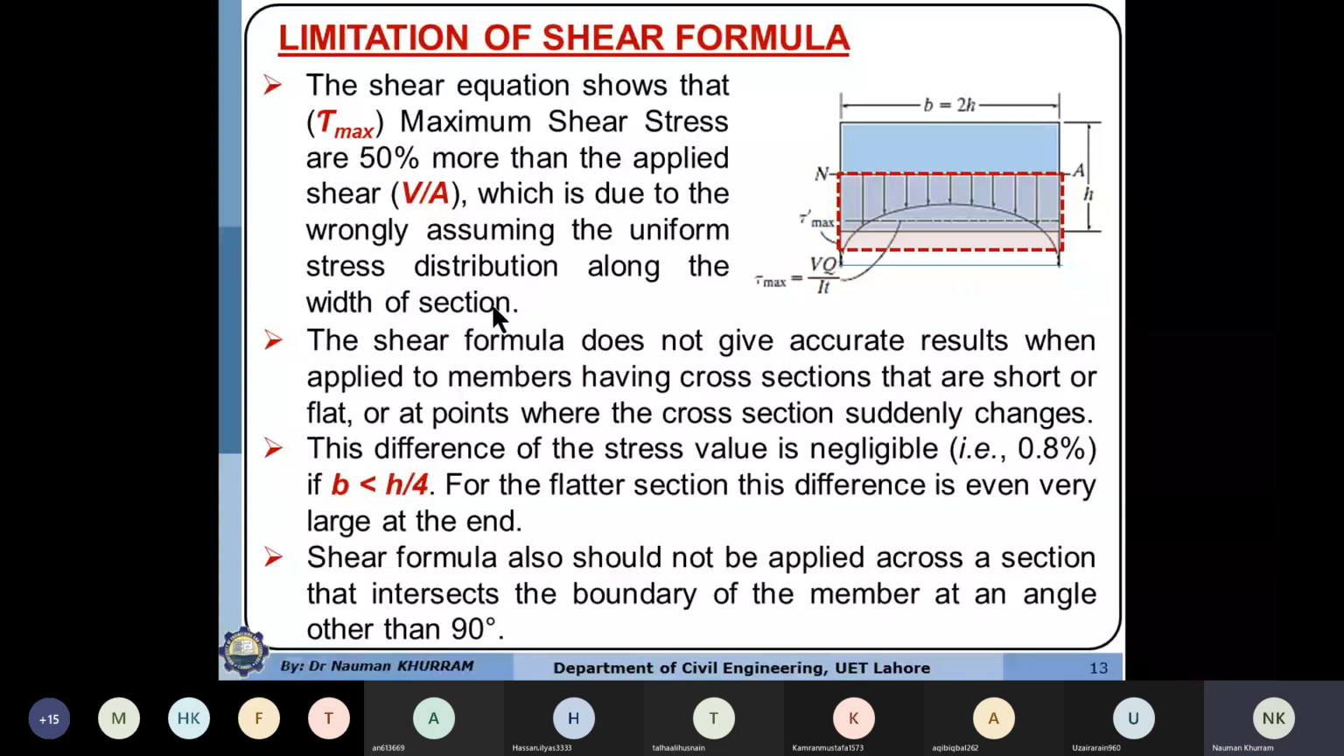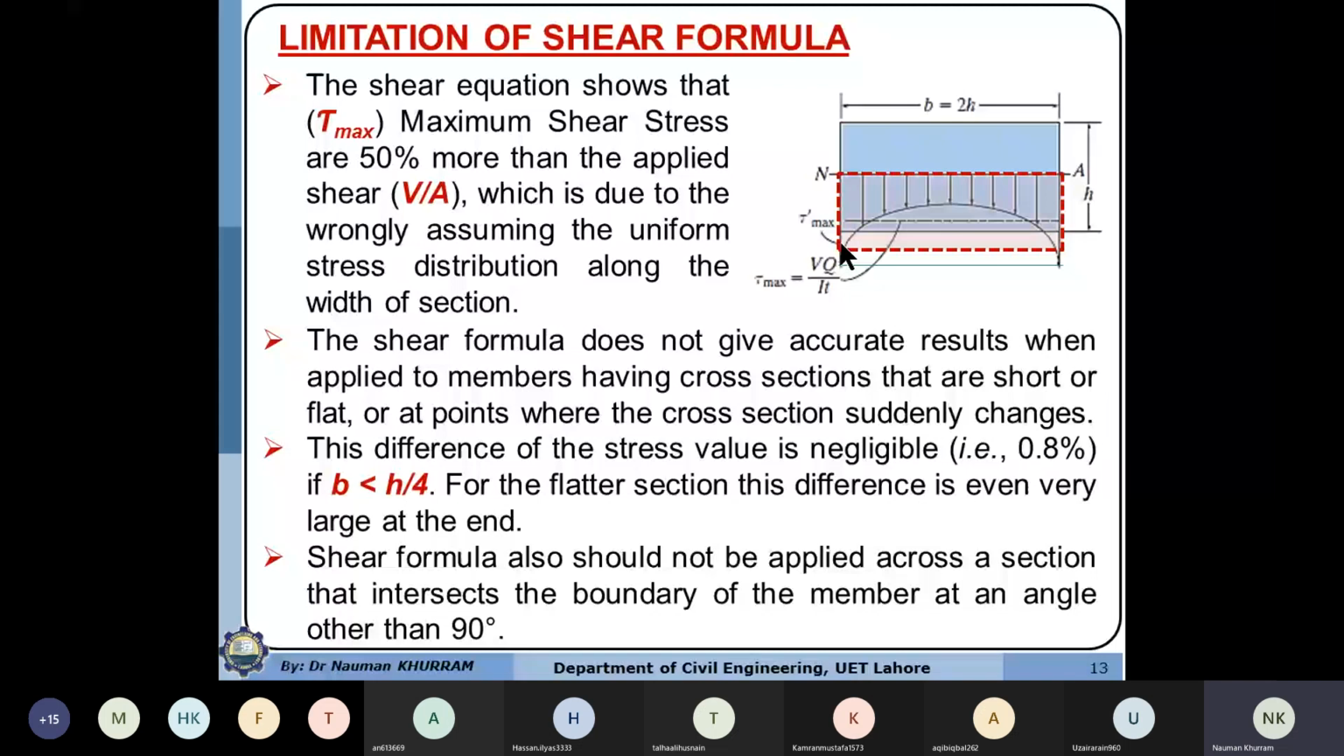The shear formula does not give accurate results when applied to members having cross sections that are short or flat. Short or flat means where the height is less than the B value. The difference in stress value is negligible, less than 0.8%, if B is less than h by 4. If the thickness is less than the height by 4, then the difference between the assumed stress profile and the actual stress distribution will be approximately the same, so the error will be 0.8%.